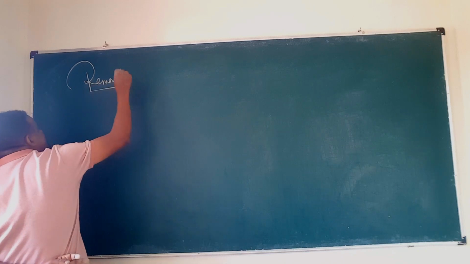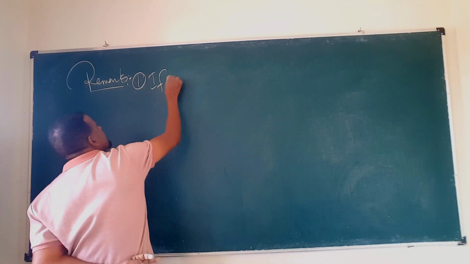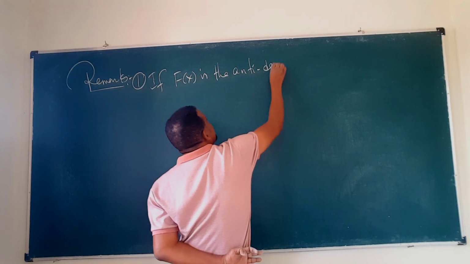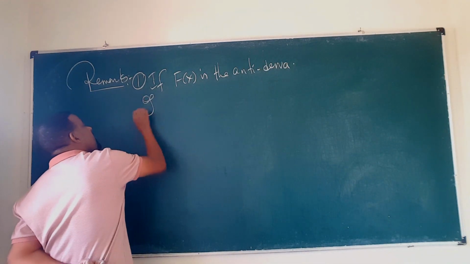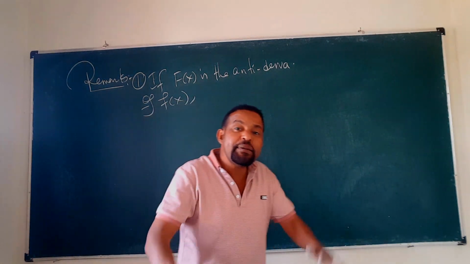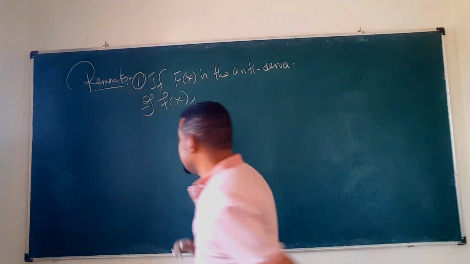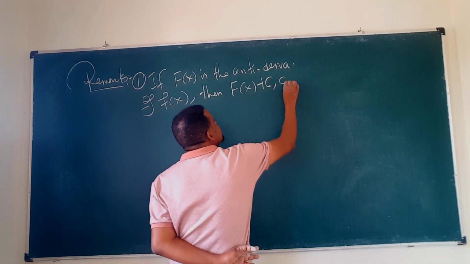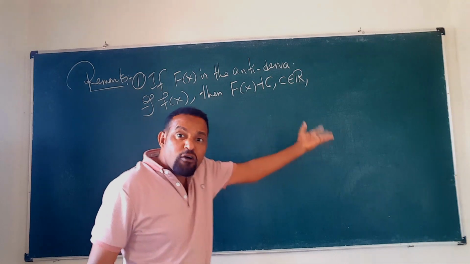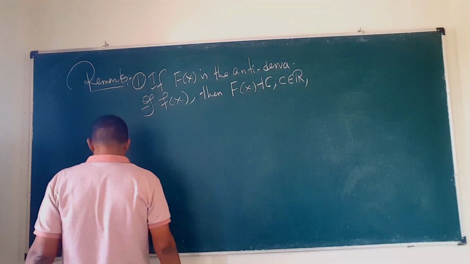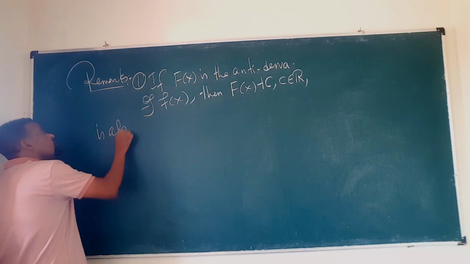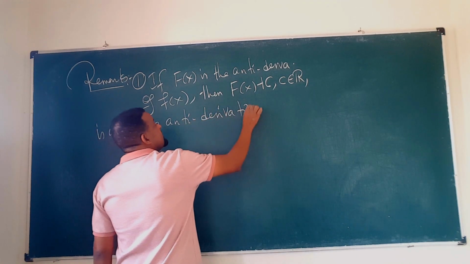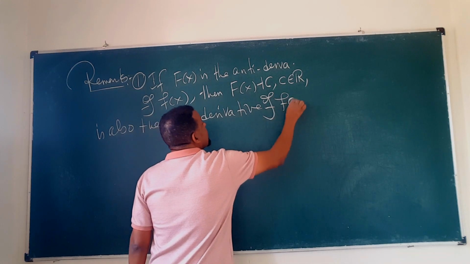remark, or you can take it as a definition. Okay, first: if capital F of x is the antiderivative of small f of x, then capital F of x plus c, where c is coming from the set of real numbers, that means an arbitrary constant, then this F of x plus c is also an antiderivative of small f of x.